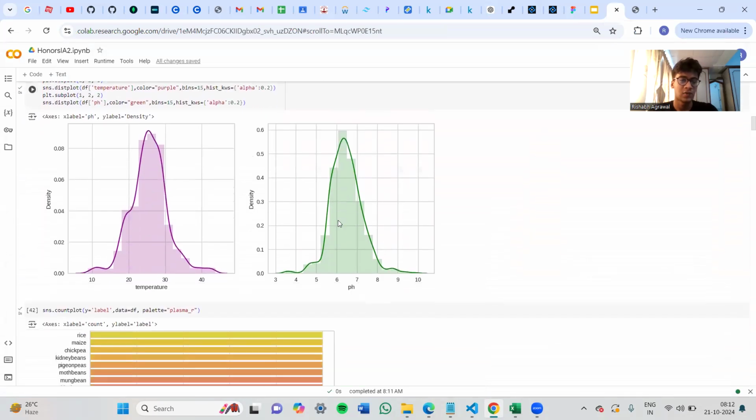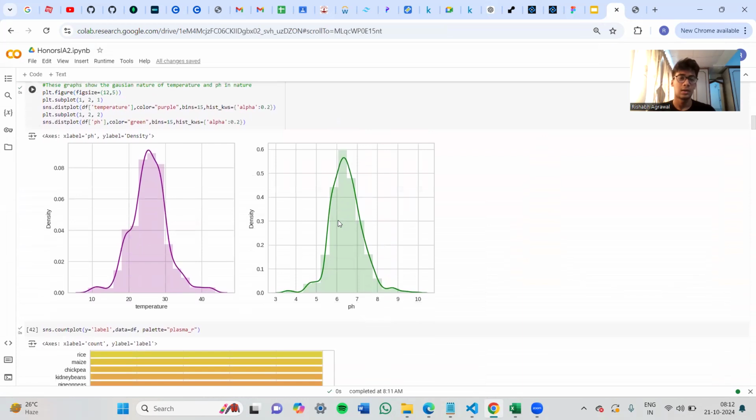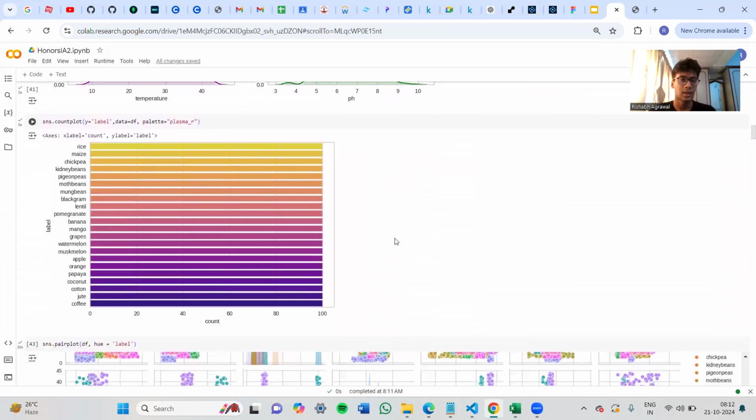This is the implementation of all the graphs I showed you. This is a Gaussian bell-shaped curve that we are getting for temperature and pH, which just reflects the Gaussian nature of these curves in real life.